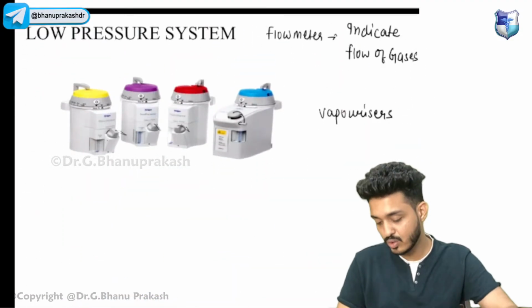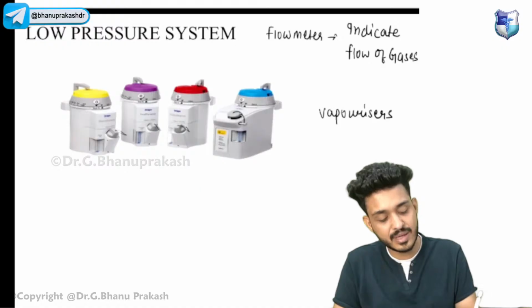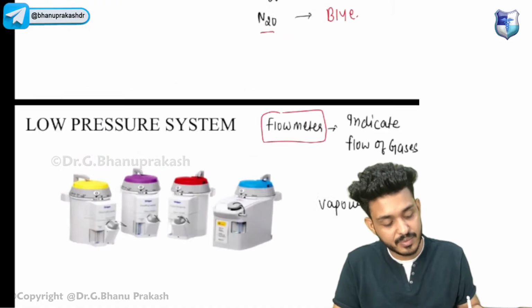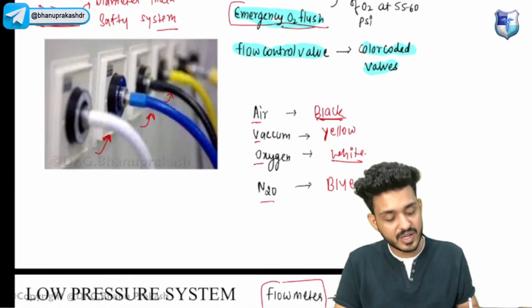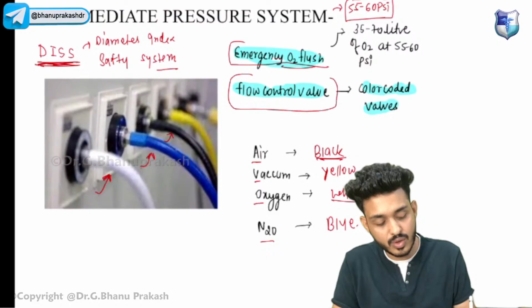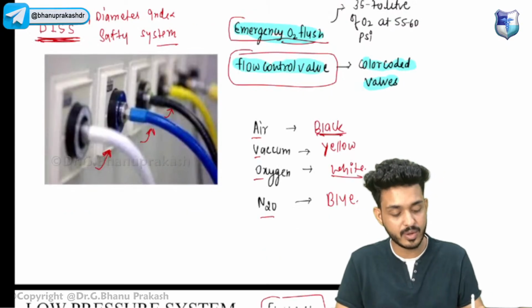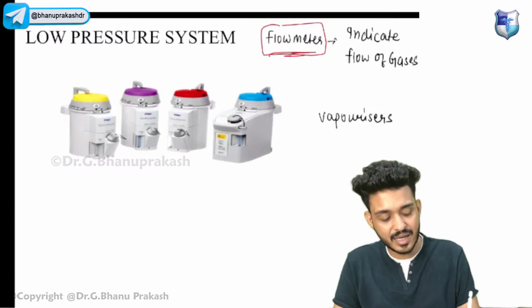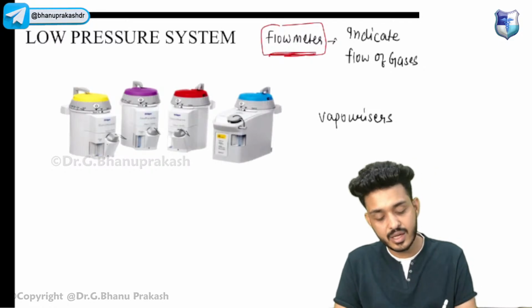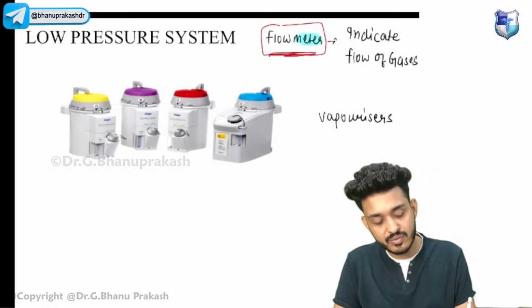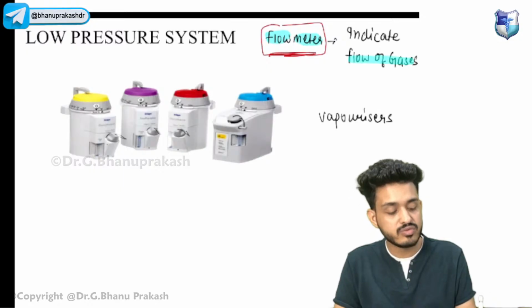Lastly, we have the low pressure system, guys. The low pressure system will have a flow meter. Just remember, the flow meter is present in the low pressure system, whereas the flow control valve is a feature of the intermediate pressure system. This is what I want you to remember. In the exam you will be forgetting these things. So what is the function of the flow meter? The flow meter tells us about the flow of gases.